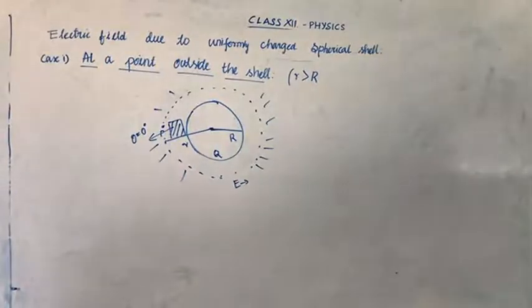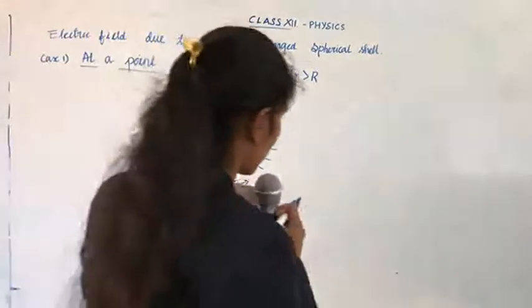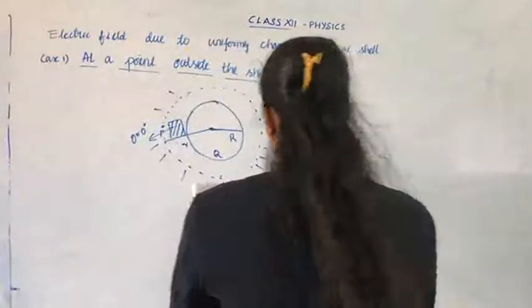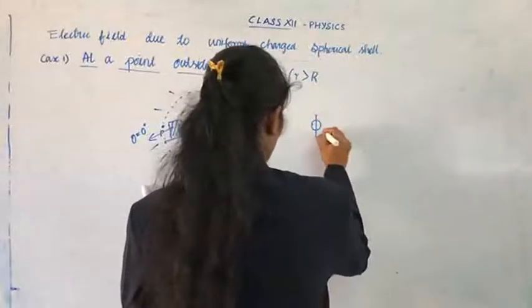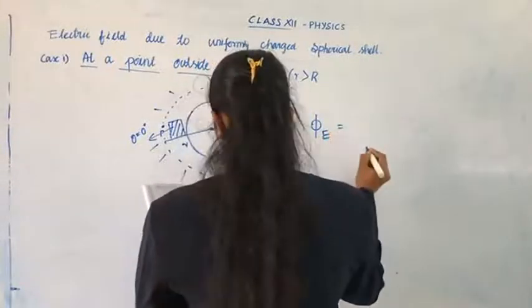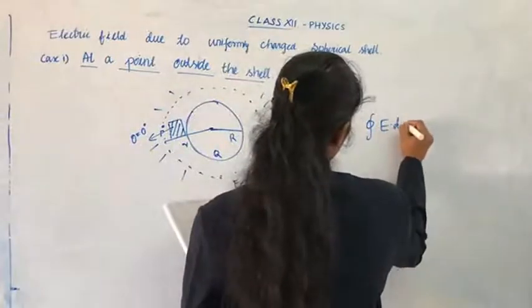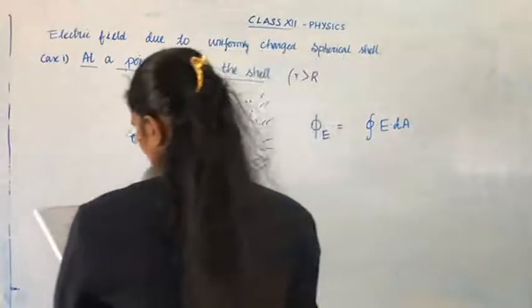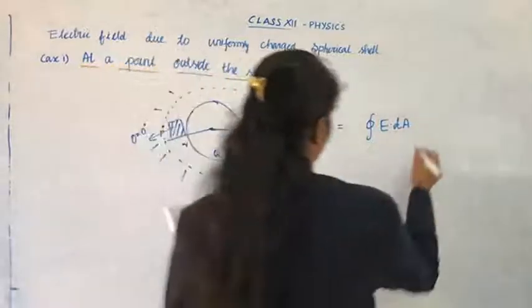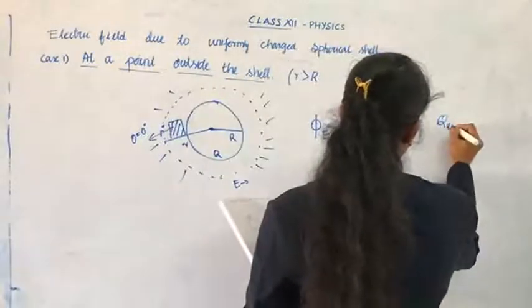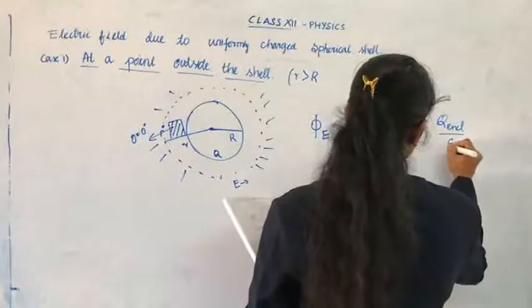Now we are going to apply the Gauss law. Electric flux, the integral of E dA, equal to Q enclosed by epsilon 0.